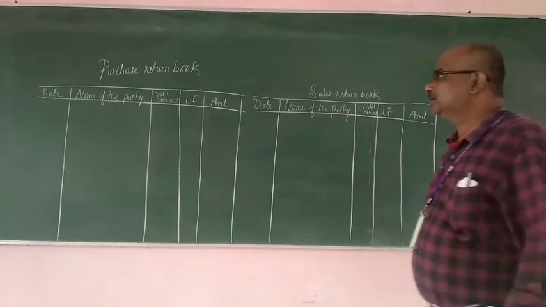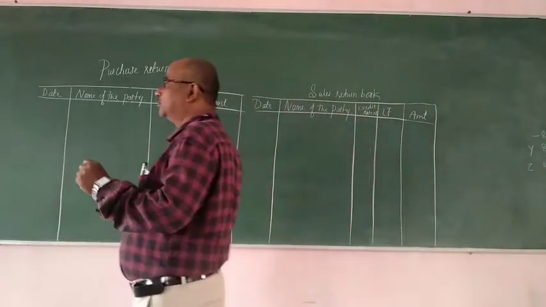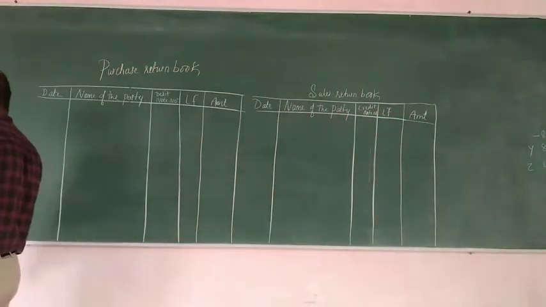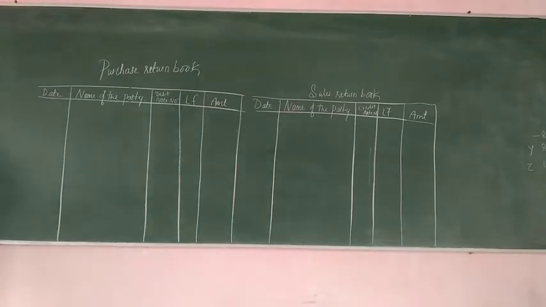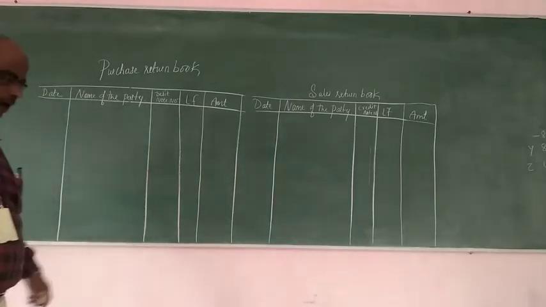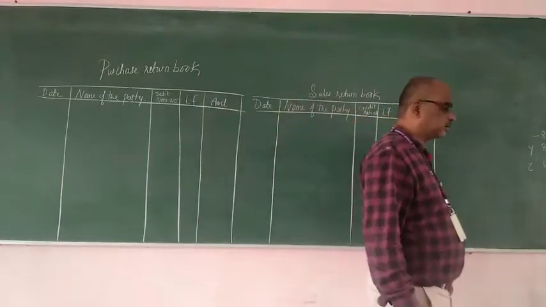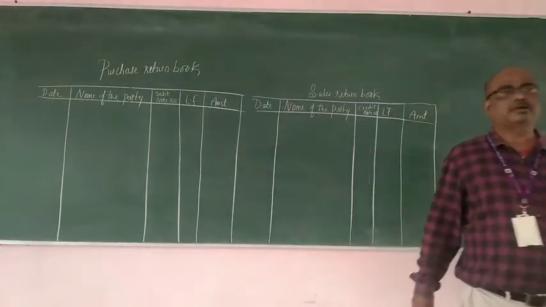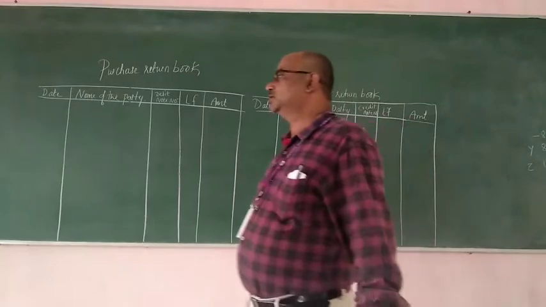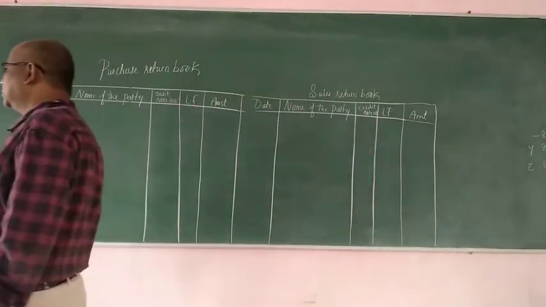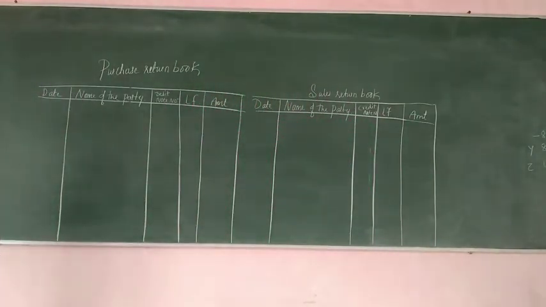So transaction is returned goods of ₹5,000 to Raj. It means that we are returning the goods to Raj. So it means we are supposed to record this transaction in purchase return book.